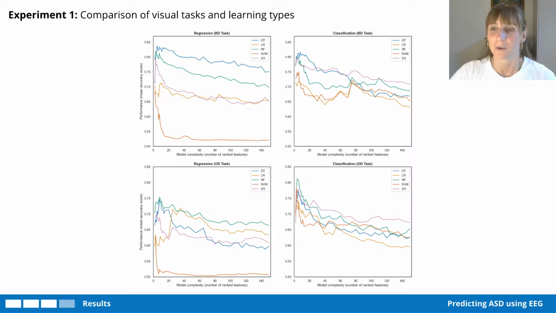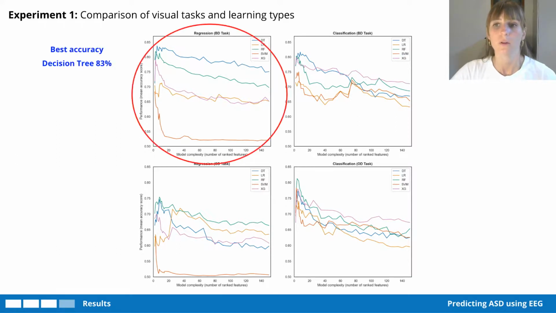So I know these graphs are quite intense, but each graph shows the prediction accuracy on the y-axis across each algorithm. So that's each line, each different colored line that you see. And this was done across the regression approach and the classification approach, as well as across the BD and OD visual tasks. So those make up the 4 different headings that you see. And on the x-axis, you see that this is done across as the number of features varied, so that's between 1 feature and about 150.